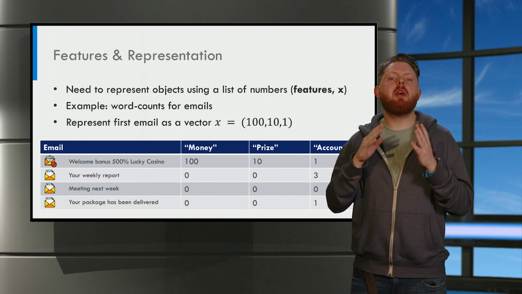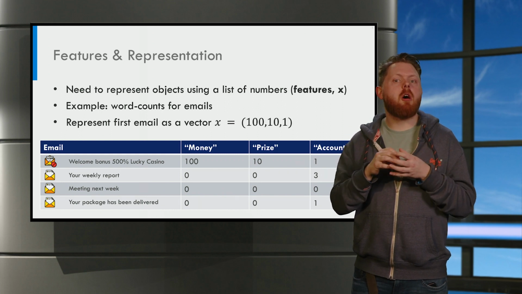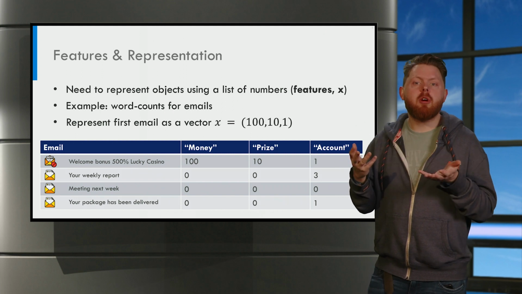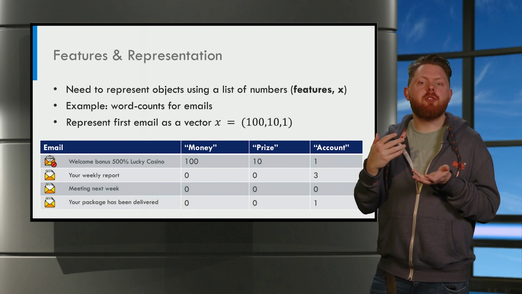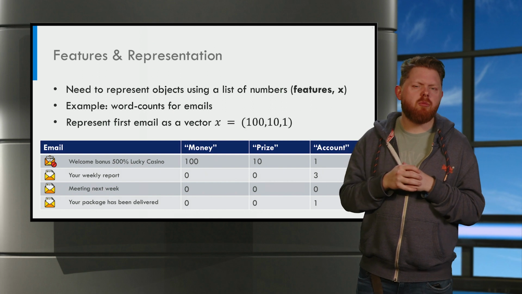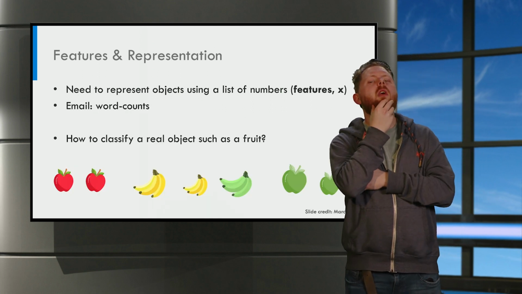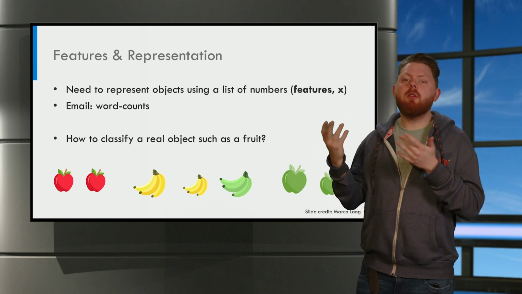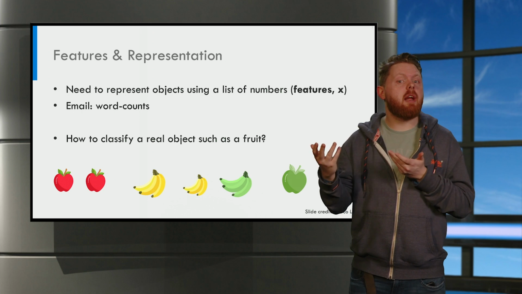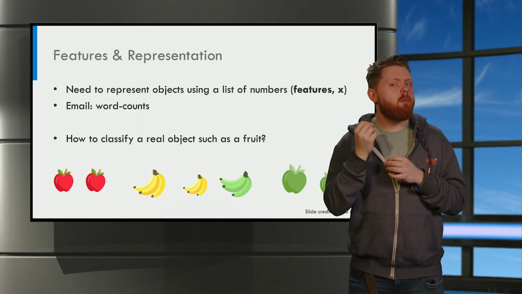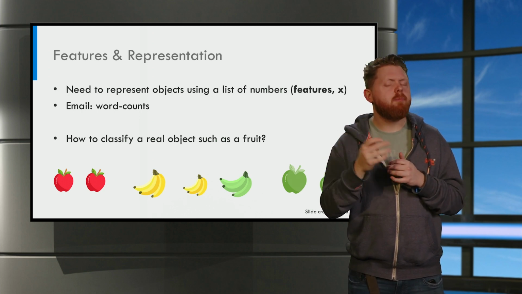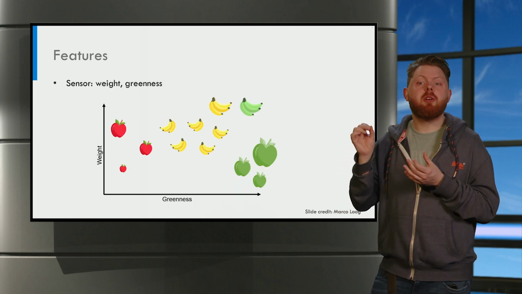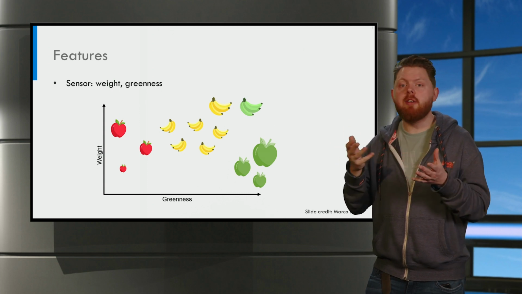Now we have seen a case where the objects are already digital. Since they are already in our computer, we can easily extract features such as word counts. What if instead we are dealing with real objects? Say we want to classify apples versus bananas. How can we represent an apple in the computer? Well, what we can do is we can measure the features using, for example, a sensor.